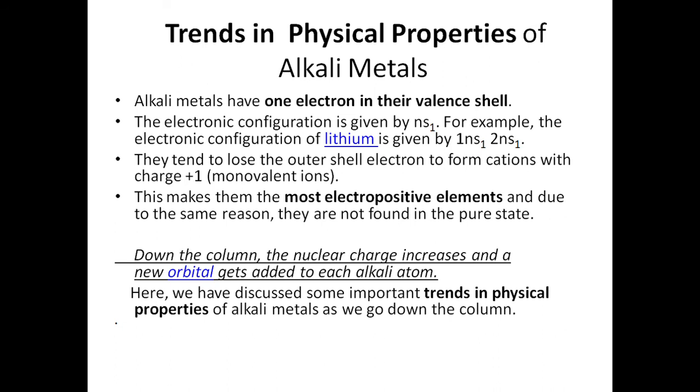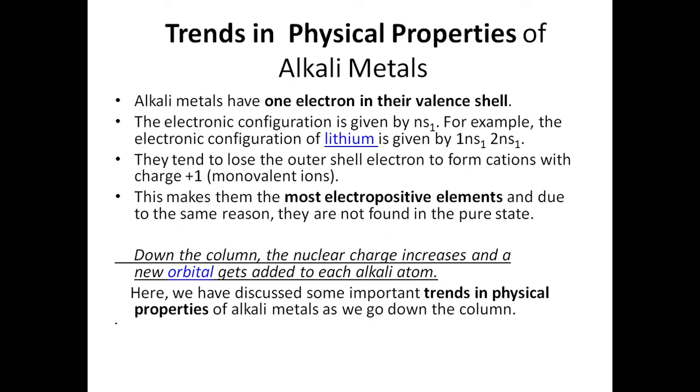Now the various physical properties show variable trends in the alkali metals due to having one electron in their valence shell, expressed as ns1, and these form monovalent ions. They are highly electropositive elements, and for the same reason they are not found in the pure state, because they readily combine with electronegative elements.